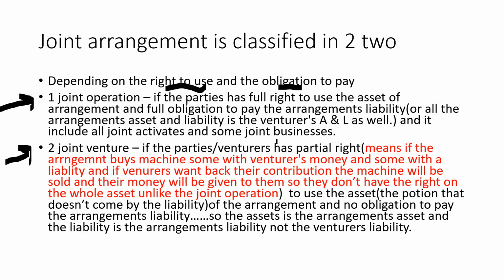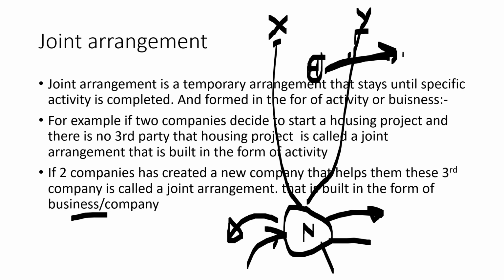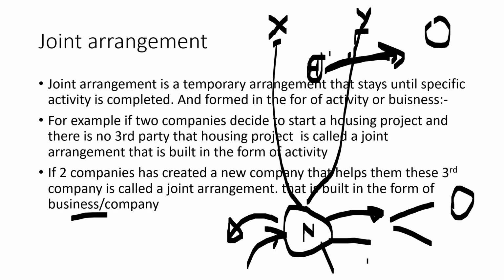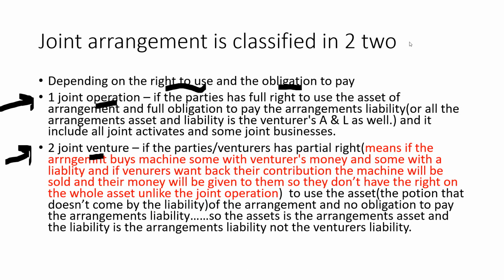So in this case, we can say that it is a joint operation, and it might include it if it is an activity like a housing project. By default, it is a joint operation. But if it is a company, it might be a joint operation or it might be a joint venture. We have seen that there are two classifications of joint arrangement, which are joint operation and joint venture. If the joint arrangement is like a housing project, if it is an activity, by default it's a joint operation.